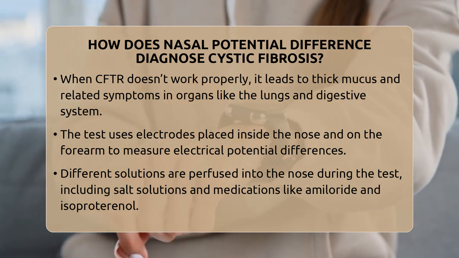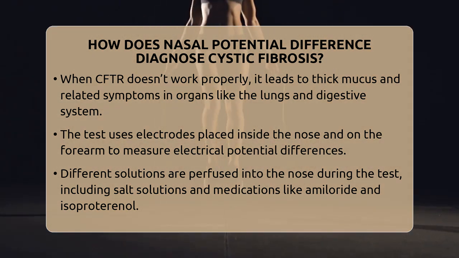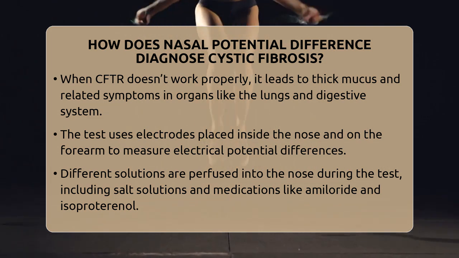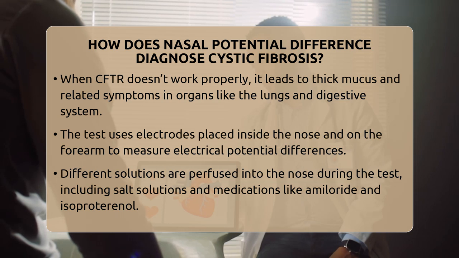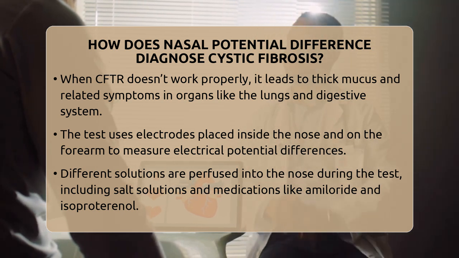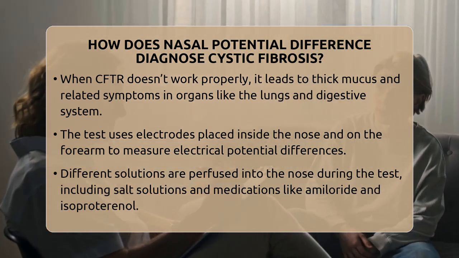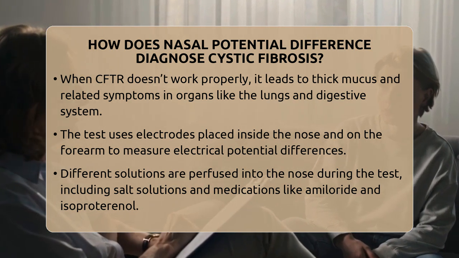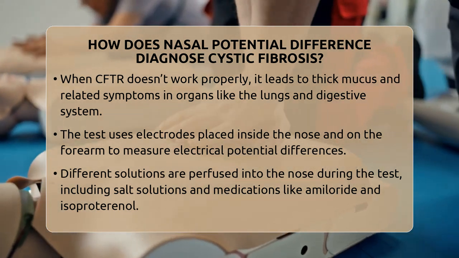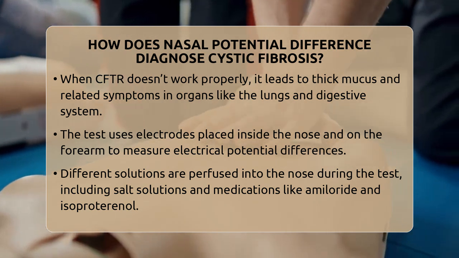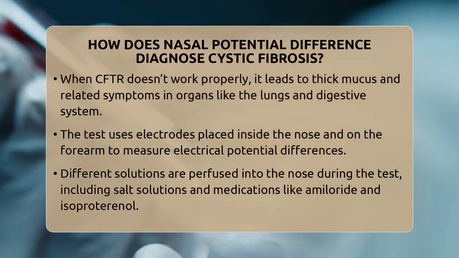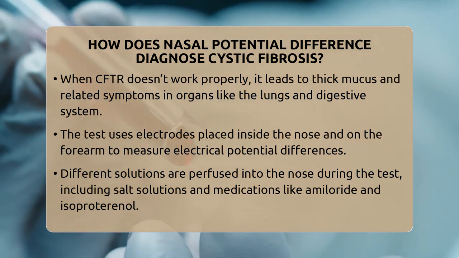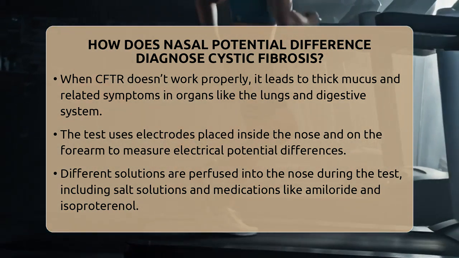During the test, a series of solutions with different salt contents are perfused into the nose. First, a normal salt solution called Ringer's solution is used to establish a baseline. Then, a medication called amiloride is applied to block sodium channels. In healthy people, this causes a slight decrease in the potential difference, but in cystic fibrosis patients, the drop is much larger because their sodium transport is more dependent on the defective CFTR channels.